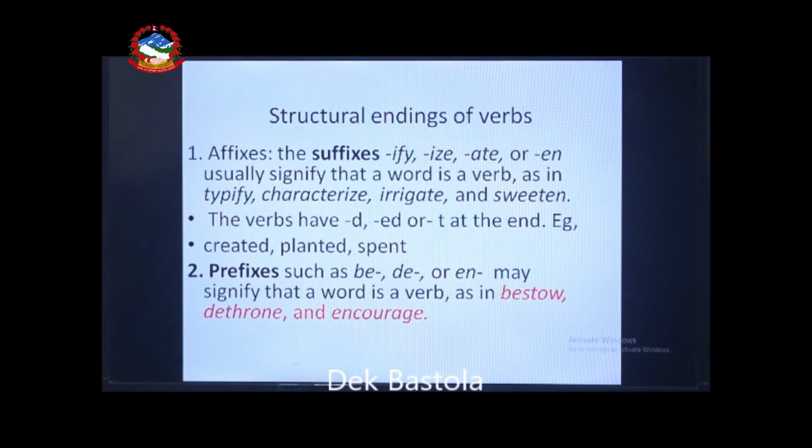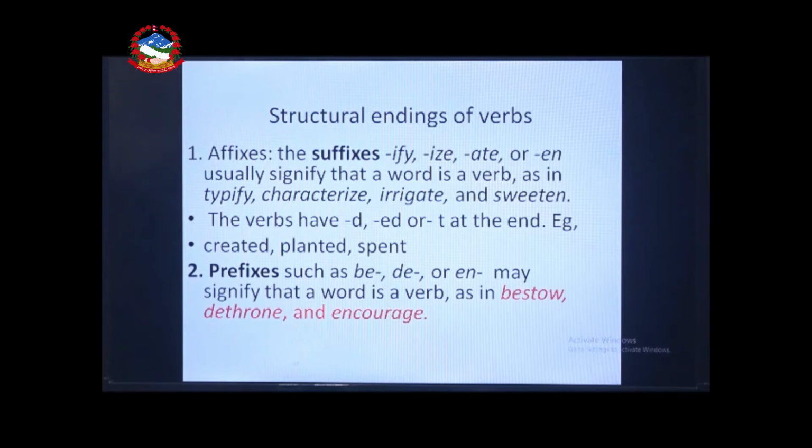Now by changing that d into t also, we can change it into past tense. In this way we know that they are verbs because they have d, ed and t at the end. So these ways are known as affixation, by adding a suffix or prefix to the root form of the verb, we can change them into past tense. This is one important way to recognize or analyze the verbs.